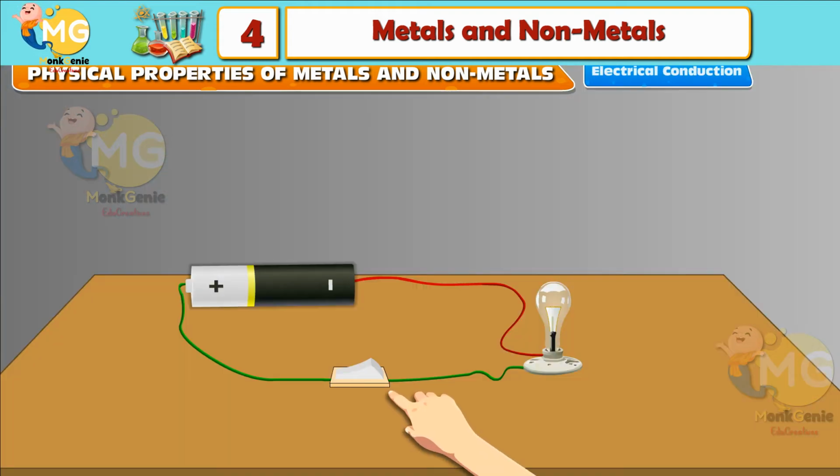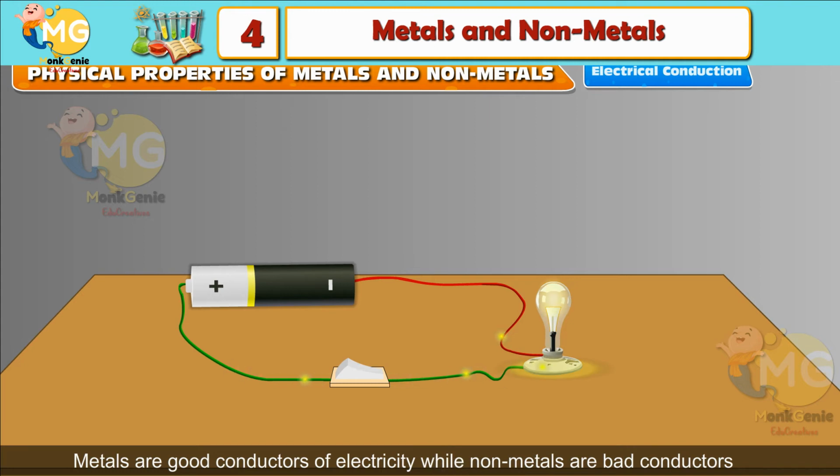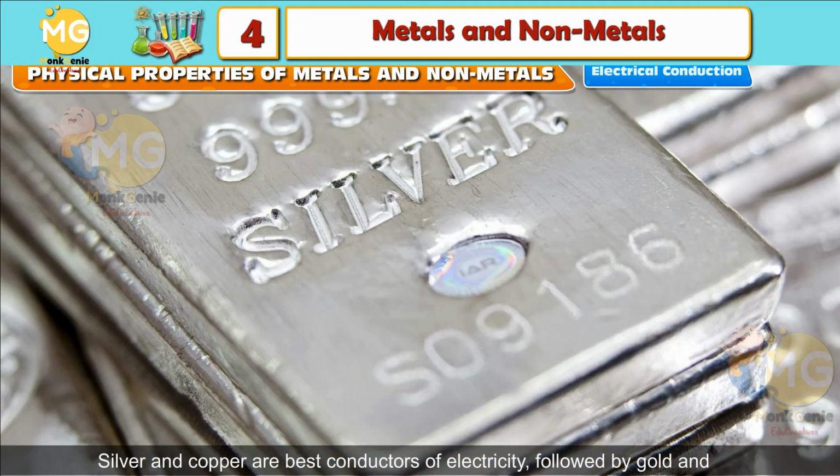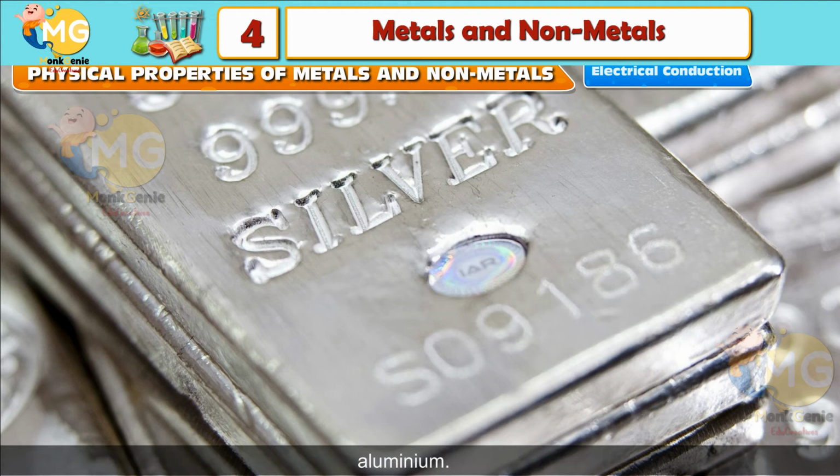Electrical conduction. Metals are good conductors of electricity, while non-metals are bad conductors of electricity. But graphite is an exception as it is a good conductor of electricity. Silver and copper are the best conductors of electricity, followed by gold and aluminium.